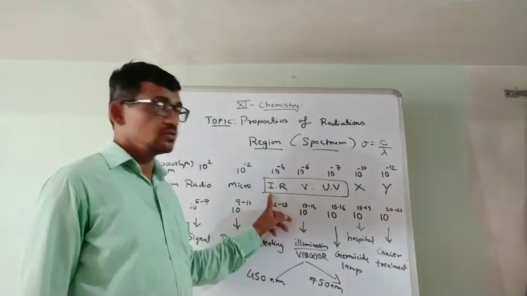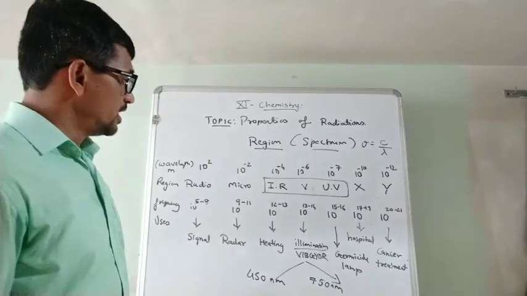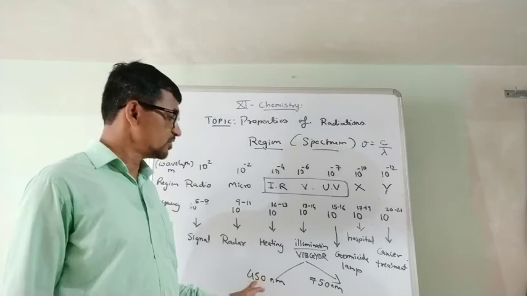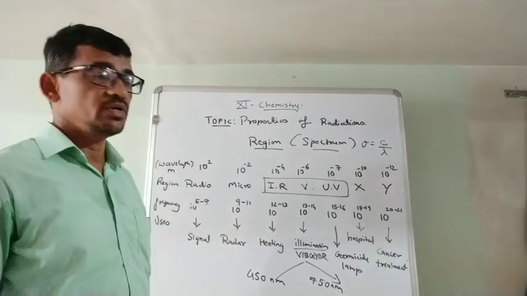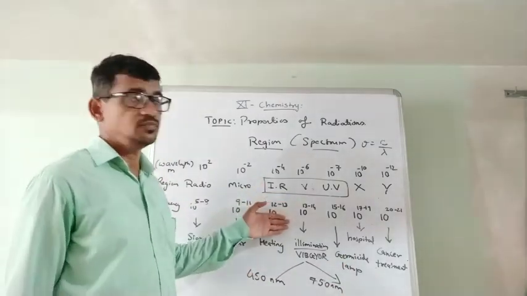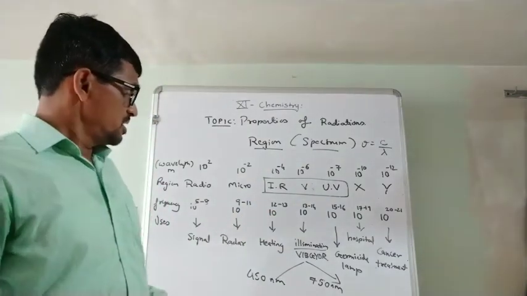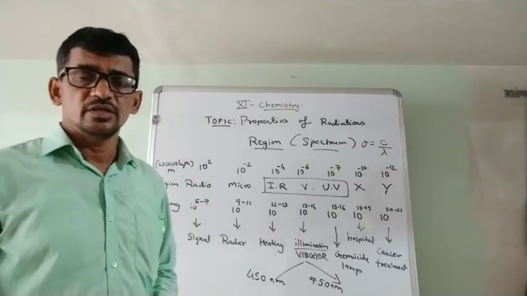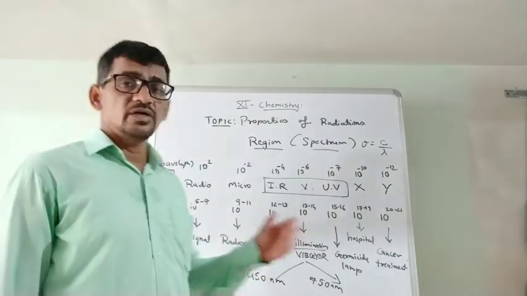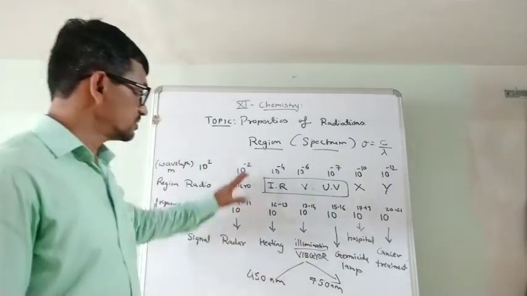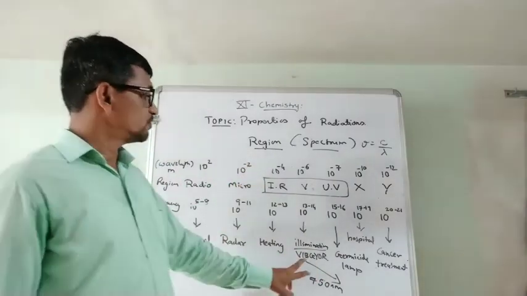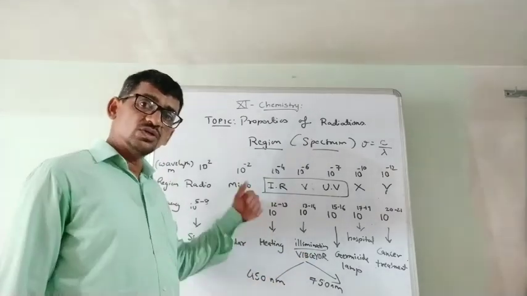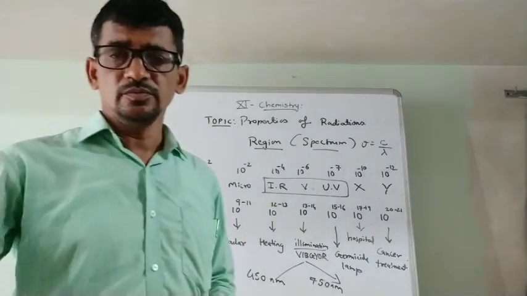Ultraviolet is an energetic wave and IR is a less energetic wave. And last is this Vibgyor, 7 colors, from approximately 400 to 700 nanometer. You can convert into frequency also. So these are the regions. Next time we discuss the particle nature of radiation. So you go through this, try to solve sums related to this, and this table is very important. This Vibgyor table is also important, which region has how many nanometers and how much frequency. Try to note it down in your notebook.